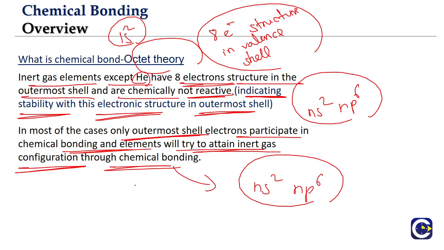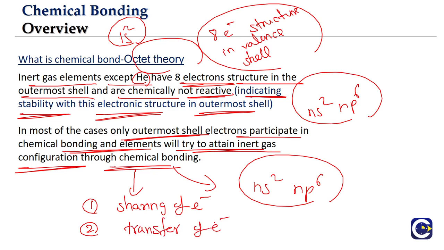Now how will they do it? They will do it by two means. One is by sharing of electrons, in which case a covalent bond will get formed. Or they can achieve this octet structure by the transfer of electrons. Transfer of electrons means we can either have the losing of electrons or the gaining of electrons. So this is the concept of chemical bonding using the octet theory.